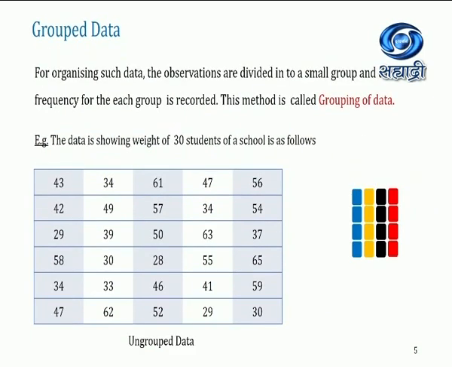Now, whatever data I have collected, we need to make it into particular groups. So we can call it grouped data. For organizing such data, the observations are divided into small groups and then the frequency for each group is recorded. The method is called grouping data. Here we can see an ungrouped data table with the colors blue, yellow, black and red in a proper single column. Like this we have to make this data into particular groups.